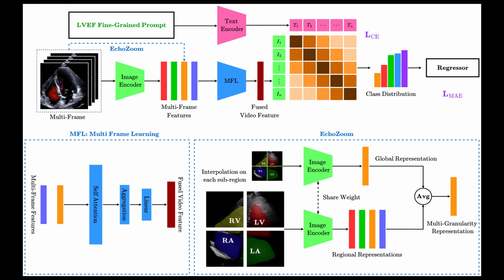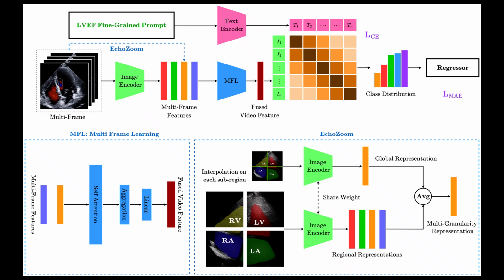One prior work, EchoCLIP, tried adapting CLIP to echocardiography. But here's the catch. CLIP was built for images, not videos. EchoCLIP essentially picks a random frame, ignores time, and averages predictions. For cardiac signals, that's a fundamental mismatch. The heart is motion: systole, diastole, contraction, relaxation. The diagnostic signal lives in the temporal dynamics, not a single frozen frame.